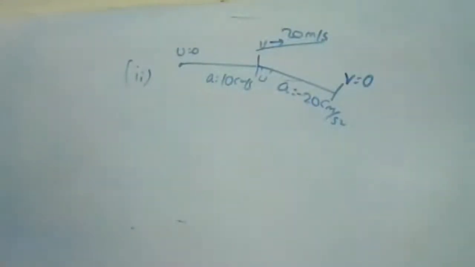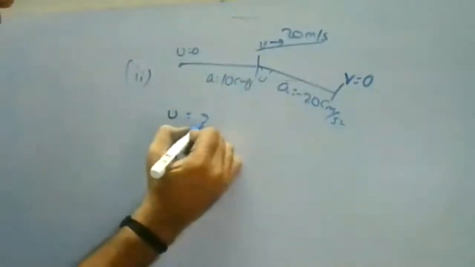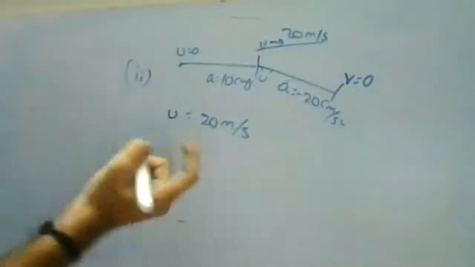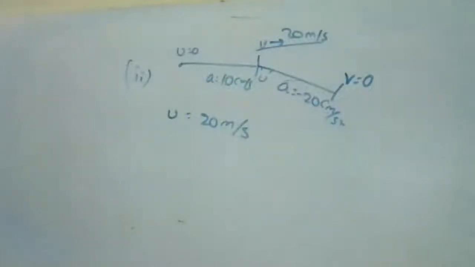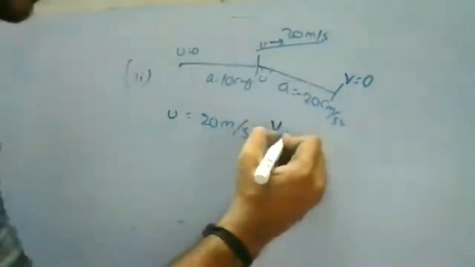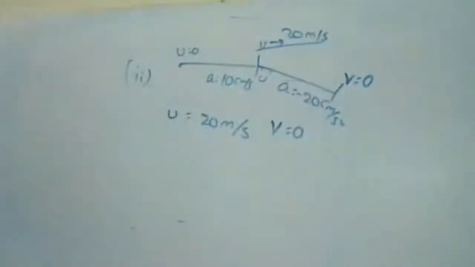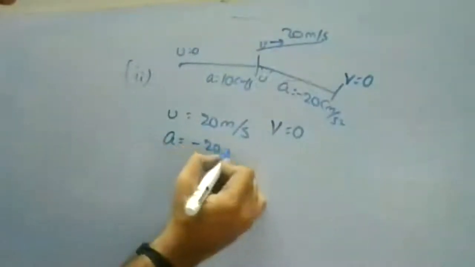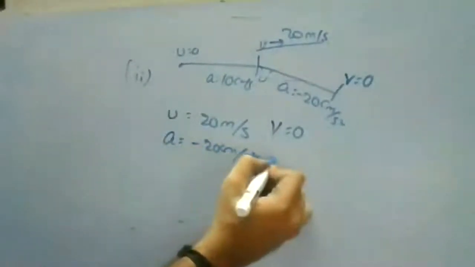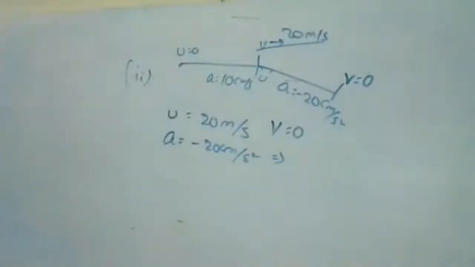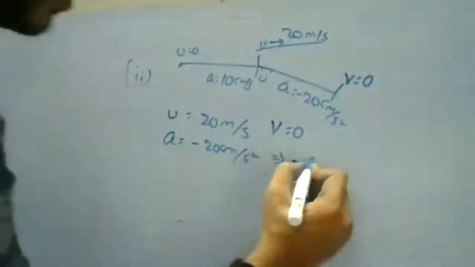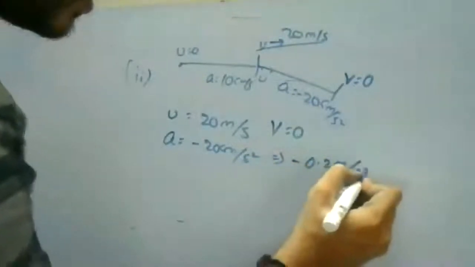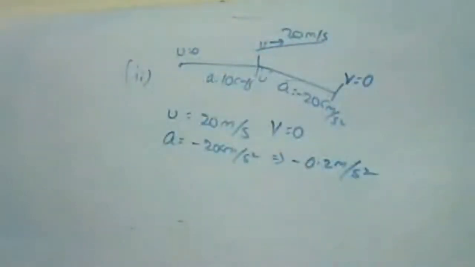So the relations will be, u is your 20 meter per second, which is initially it was. And the final velocity, because it was at rest condition, v is equal to 0. So now we got the v, and acceleration a is minus 20 centimeter per second square. So I'm going to convert into meters. So the relation is minus 0.2 meter per second square. So we got the acceleration.